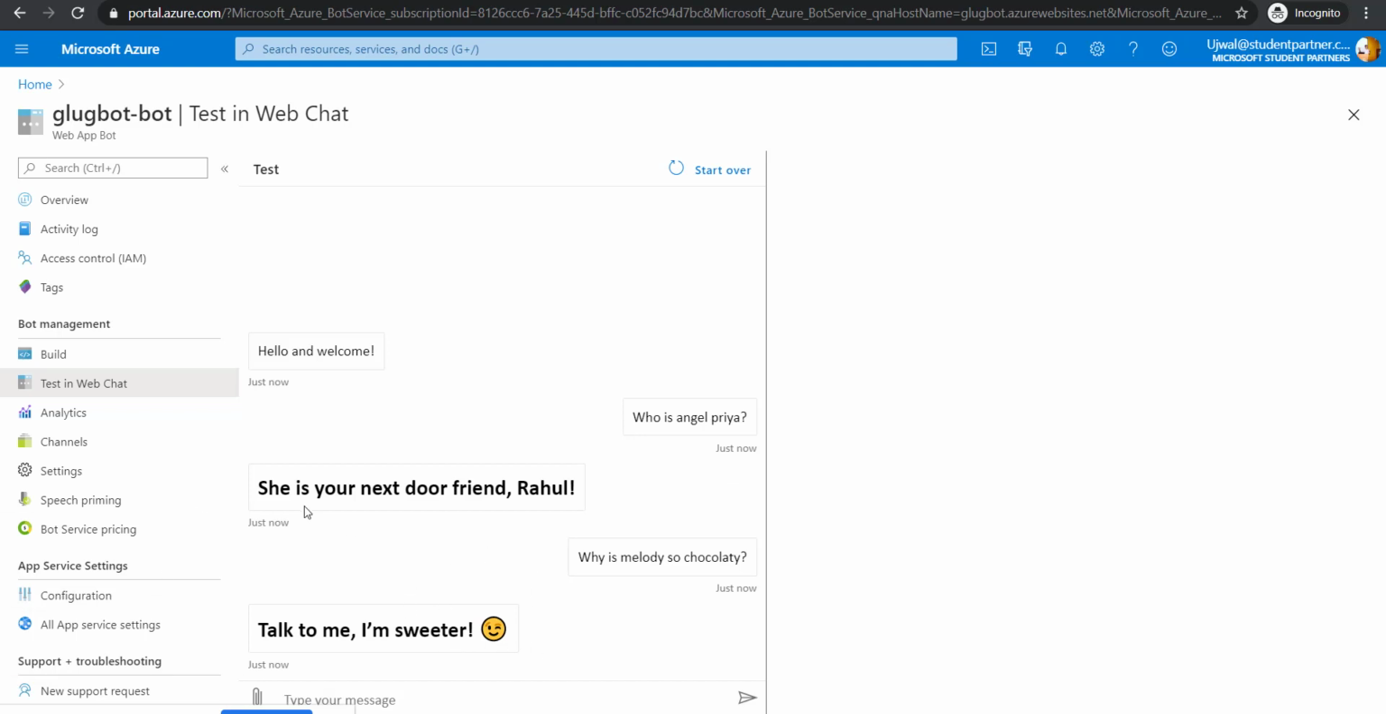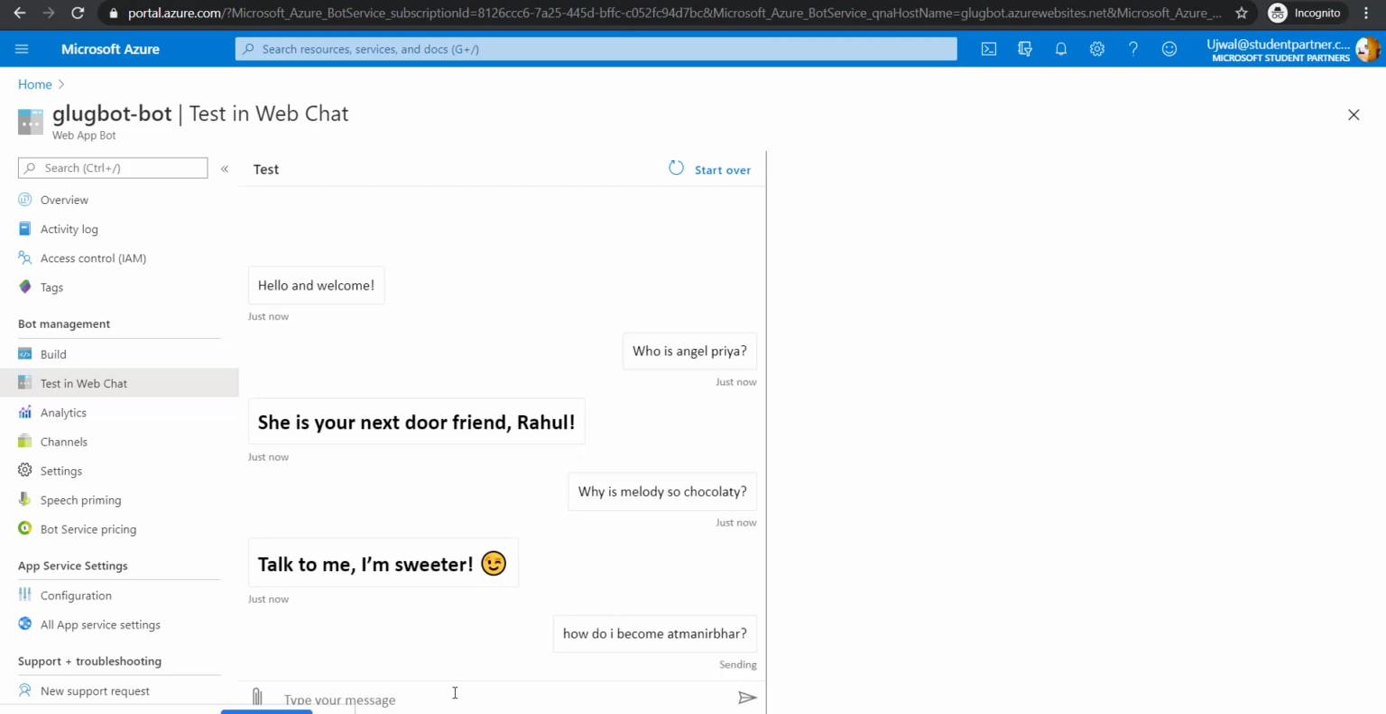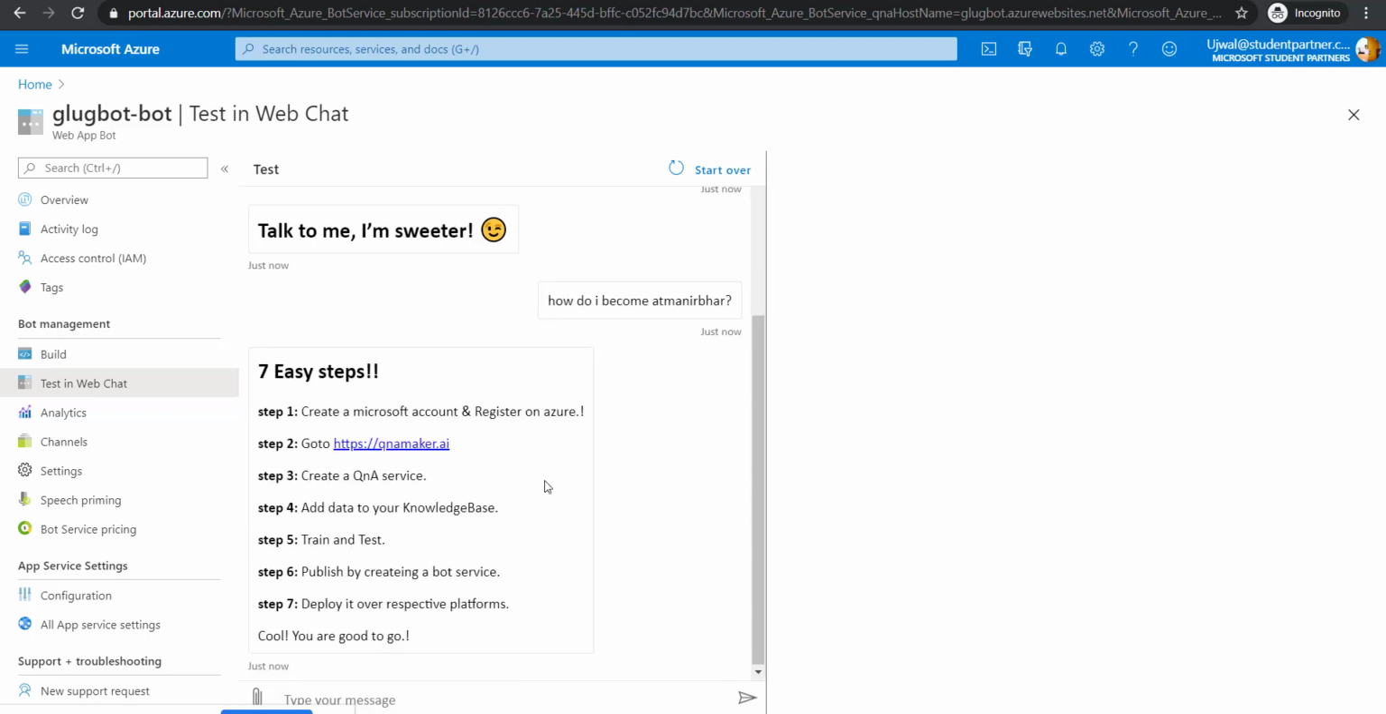You can also ask it how to deploy our own chatbot. This Atmanirbhar chatbot will guide you. What are the steps? How do I become Atmanirbhar? Or what is Atmanirbhar? You can ask it, and this would automatically give you all the steps to create this bot altogether.